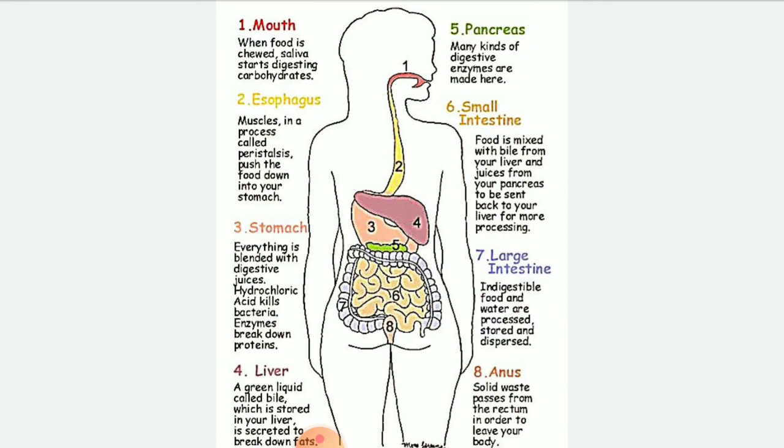The next one, children, small intestine. After all this process, the food will go to the small intestine. Again, there will be villi, finger-like projections. Those finger-like projections are going to reabsorb the food, and if any nutrient material is still left, then it will be reutilized, and after that, that digested food is going to pass into the large intestine.